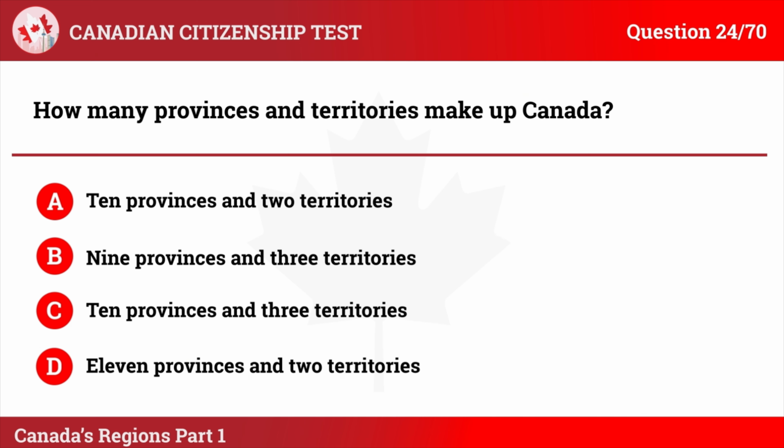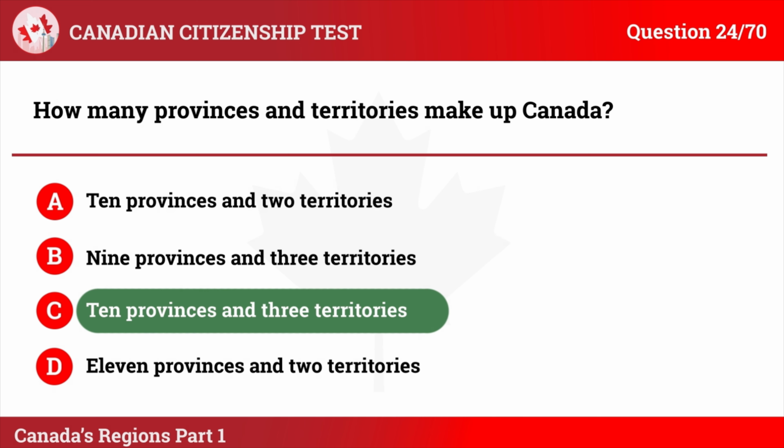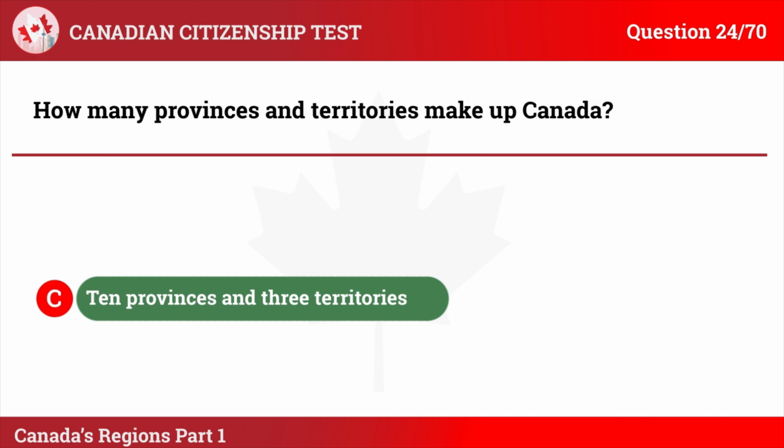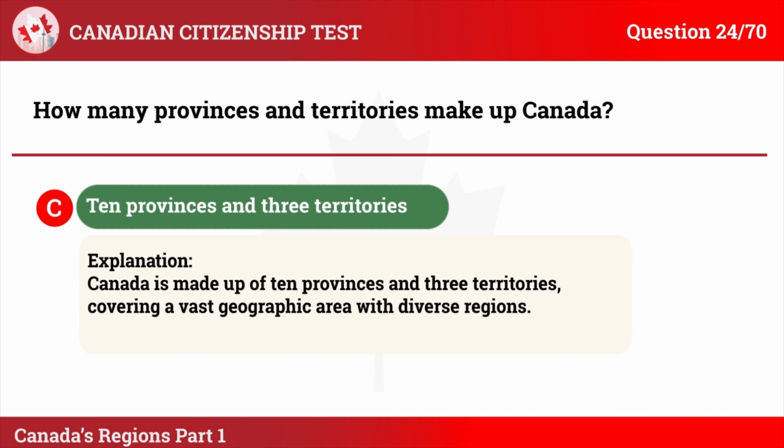The correct answer is C. 10 provinces and 3 territories. Explanation: Canada is made up of 10 provinces and 3 territories, covering a vast geographic area with diverse regions.